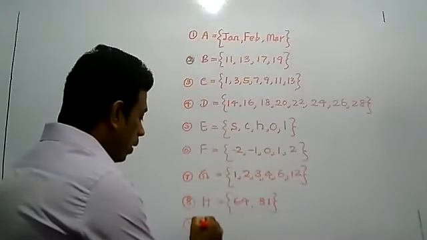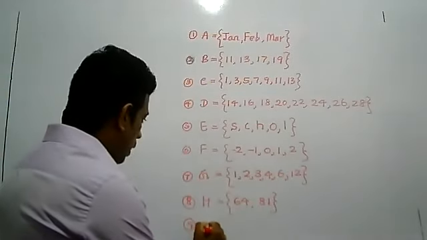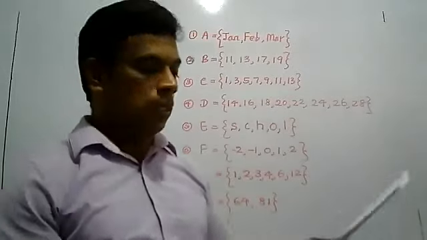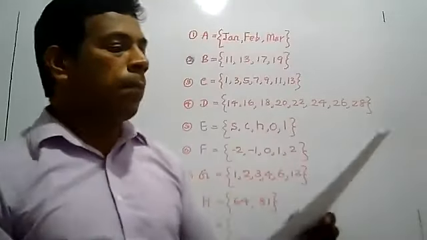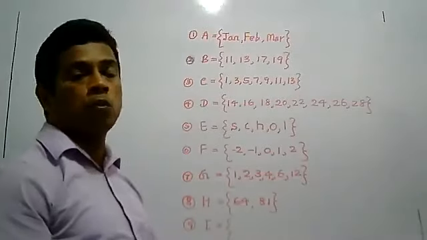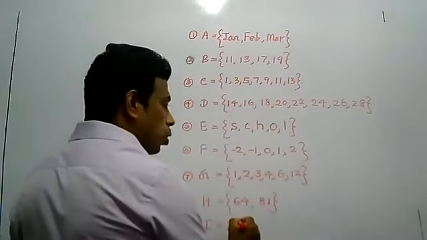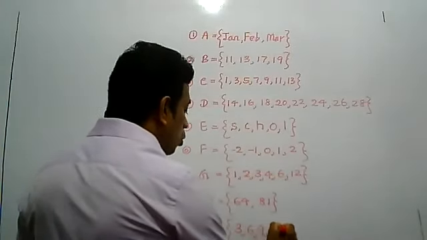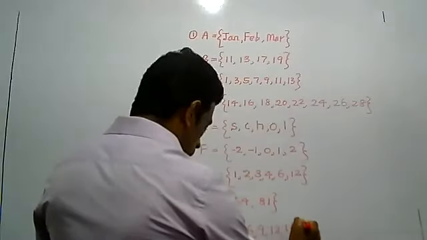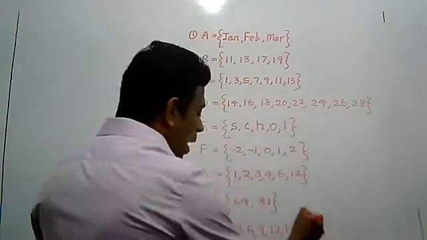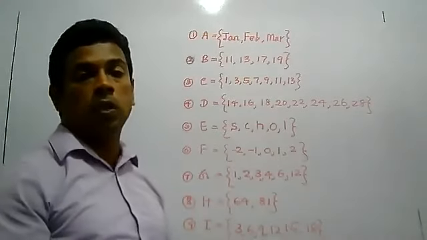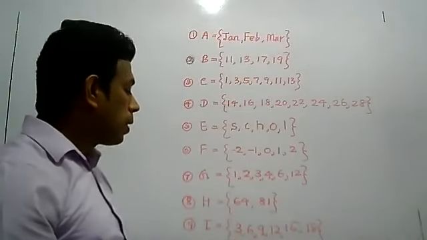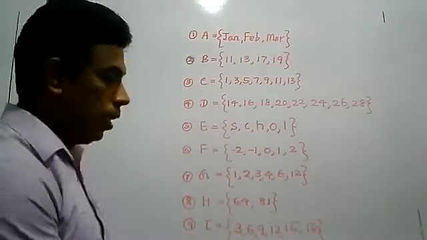Ninth one, I. In order I have named A, B, C, D, E, F, G, H, I. Ninth one, multiples of 3 less than 20. Multiples of 3 mean 3, 6, 9, 12, 15, 18. Multiples of 3 less than 20: 3, 6, 9, 12, 15 and 18.